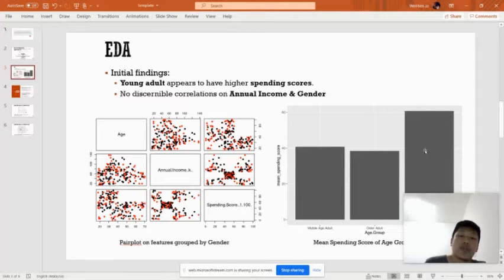Again, we can clearly see that the young adults have higher spending scores. Besides that, another finding is that there is no clear correlation between annual income or gender with the spending scores.